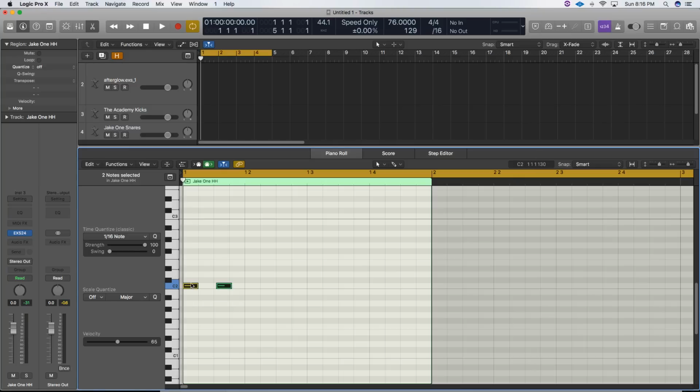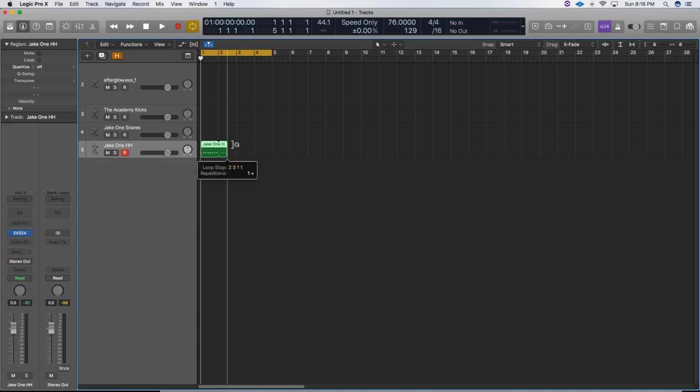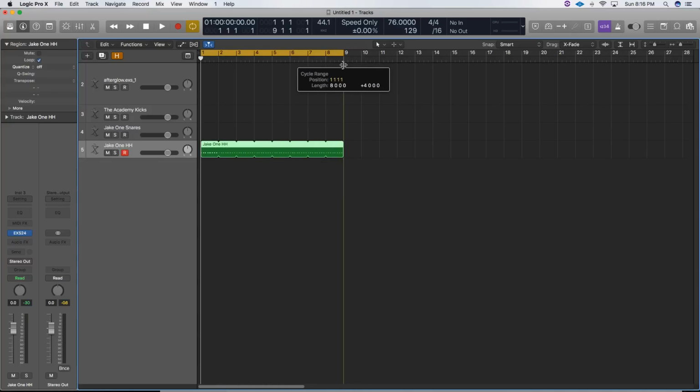Then I select both of those notes, hit Option, and drag them over. I select all four of those notes, and then I Option drag them over. Now I have a very quickly made hi-hat pattern. I drag this out all the way to the beginning of the 9 bars. And this is important because I like to work in 8-bar loops, so it doesn't get as repetitive.